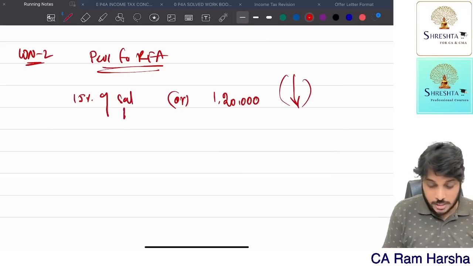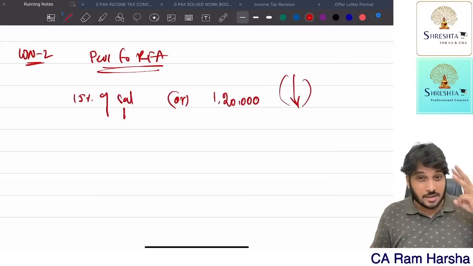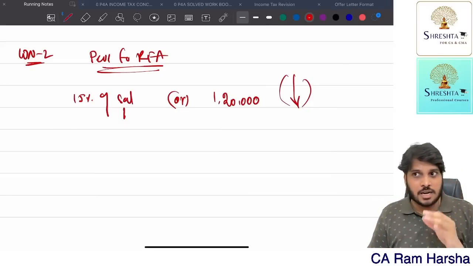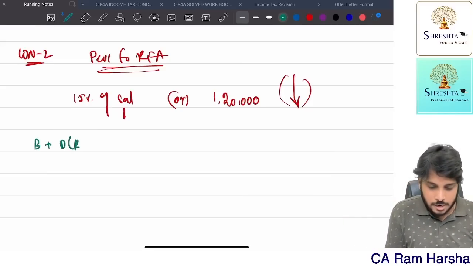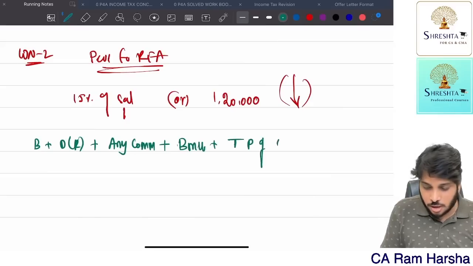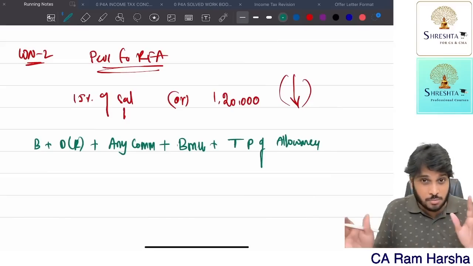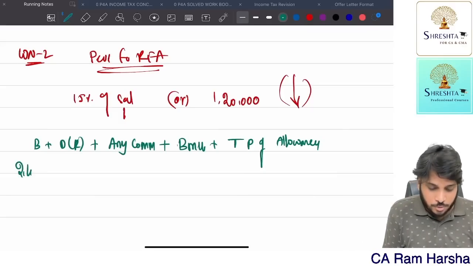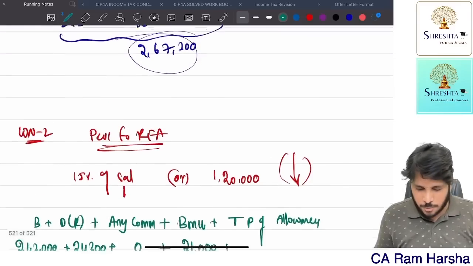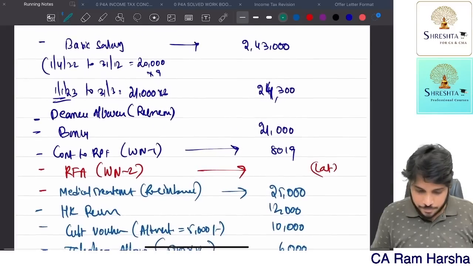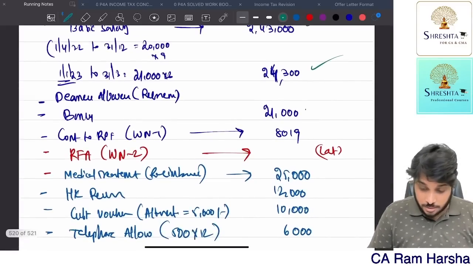Now salary means what? For the purpose of RFA, I showed you notes. There are 3 definitions in salaries chapter, meaning of salary for various computations. For RFA, what is the meaning of salary? Basic, DA for retirement, any commission, it may be percentage of turnover or fixed commission, plus bonus, plus taxable portion of allowances. Only allowances; reimbursements and non-monetary benefits don't take at all. Now in this question, basic is 2,43,000, DA is 24,300, commission is not given, bonus is 21,000. Now taxable portion of allowances, what are all there in this? We have to consider bonus.